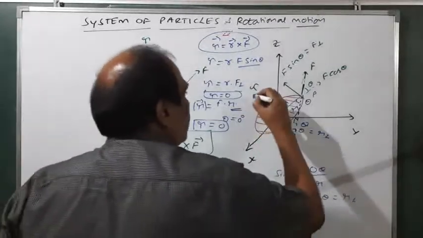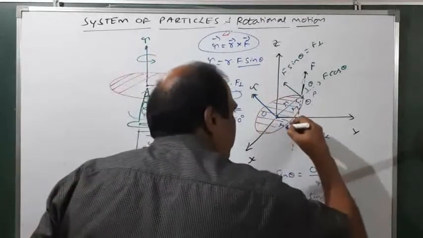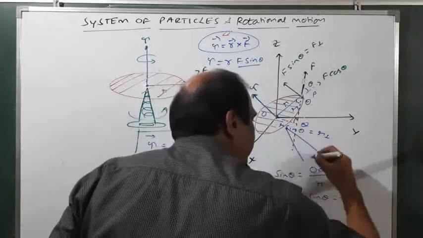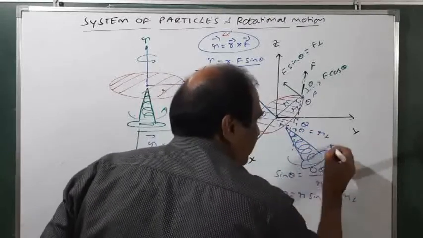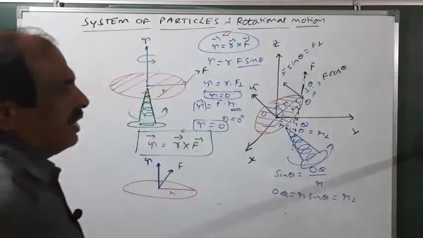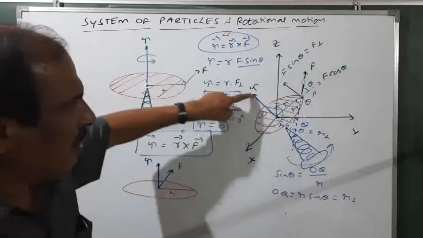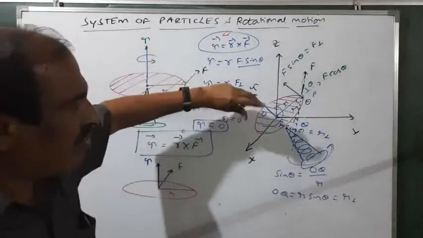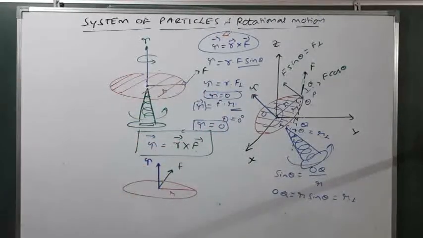Suppose you imagine that it is rotating like this. You imagine a right hand screw like this. If you turn it in the same rotation as this disc, then the torque is going like this. Therefore tau is a cross product, given by r cross F.